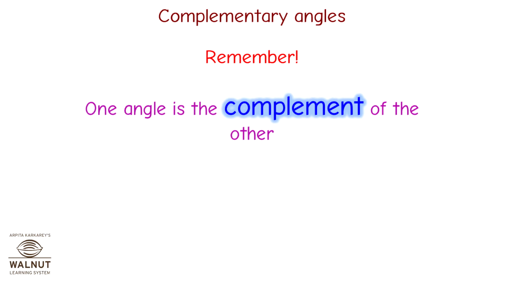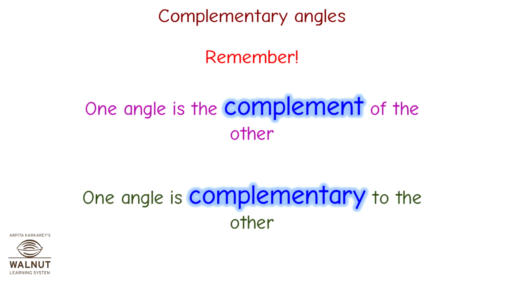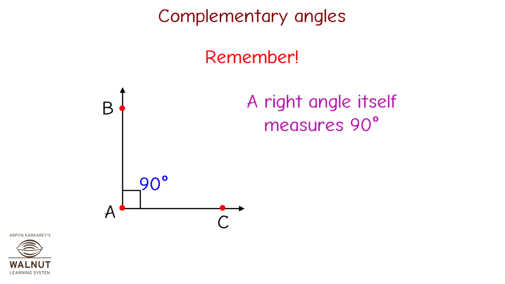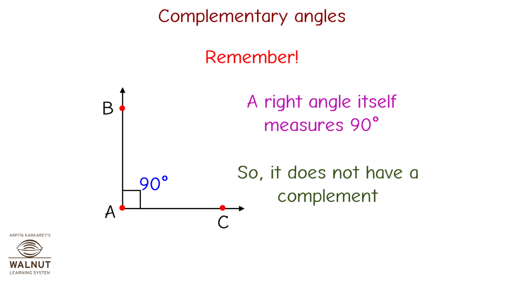Remember, one angle is the complement of the other. One angle is complementary to the other. Remember, a right angle itself measures 90 degrees. So, it does not have a complement.